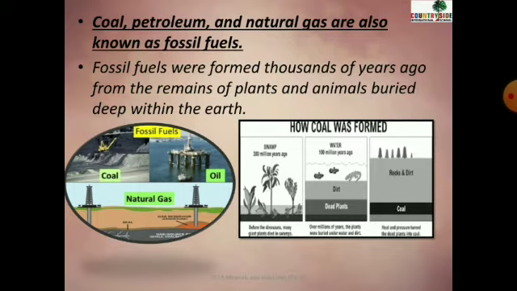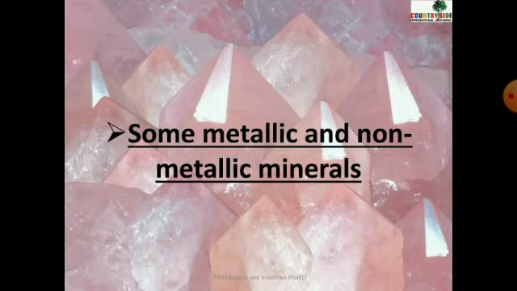Some plants and animals died, and they were buried in the ground thousands of years ago. Coal, petroleum, and natural gas are the examples of fossil fuels.